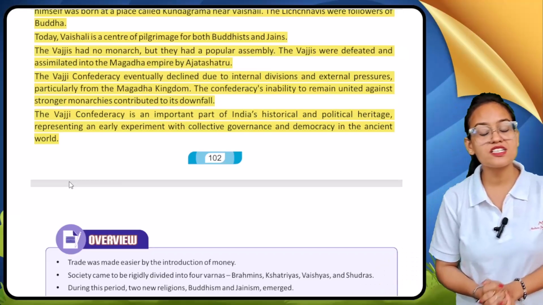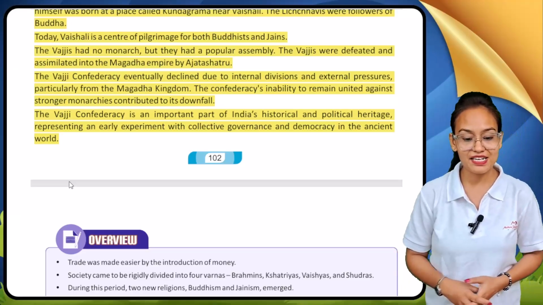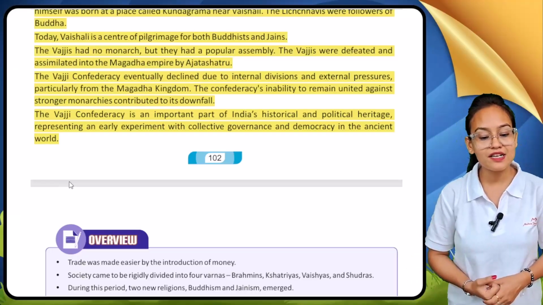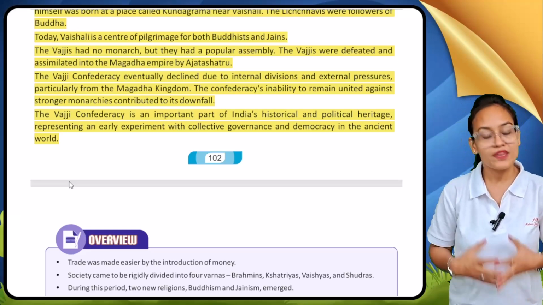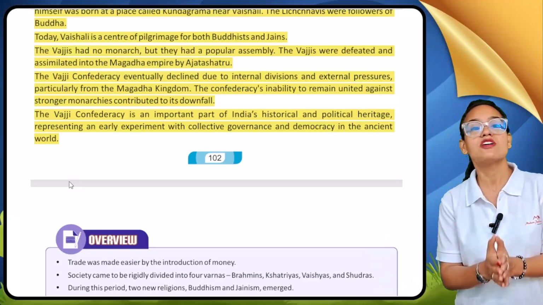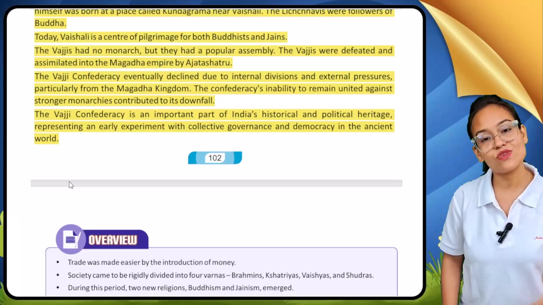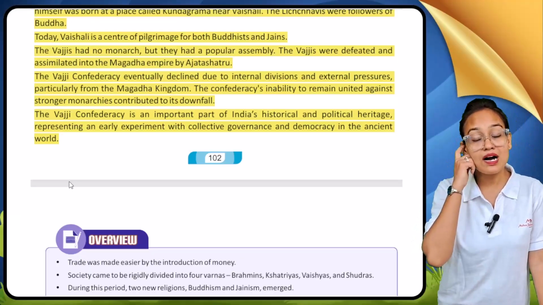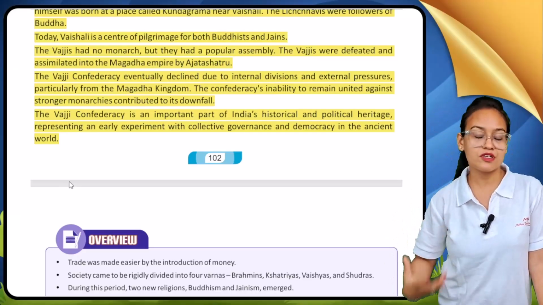See, the Vajji confederacy played a very important role in India's historical and political heritage. Why did they play an important role? Because they represent an early experiment in collective governance. They show that if we govern in unity and democracy, then we can remain independent as well as disciplined. So the Vajjis show us that if you are free from monarchical rule, you can also rule in a unified way.